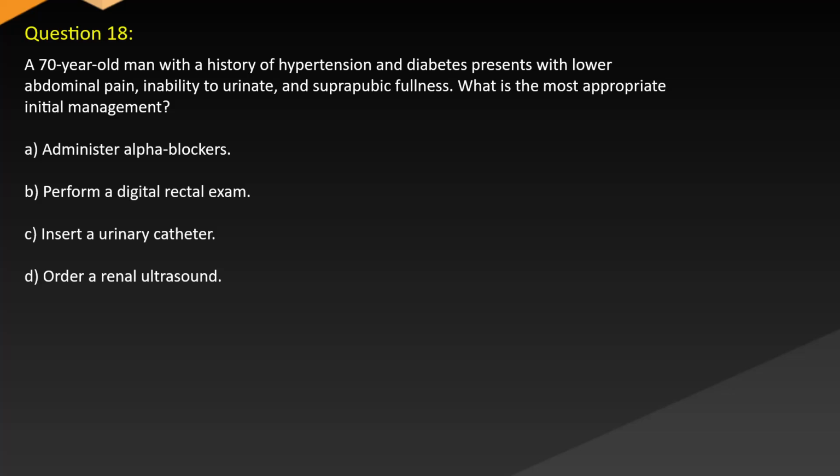Question 18. A 70-year-old man with a history of hypertension and diabetes presents with lower abdominal pain, inability to urinate, and suprapubic fullness. What is the most appropriate initial management? A. Administer alpha blockers. B. Perform a digital rectal exam. C. Insert a urinary catheter. D. Order a renal ultrasound.